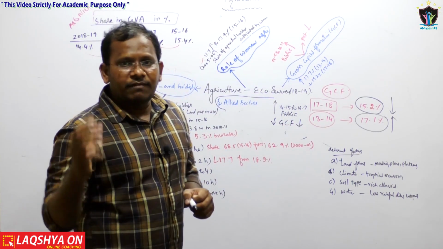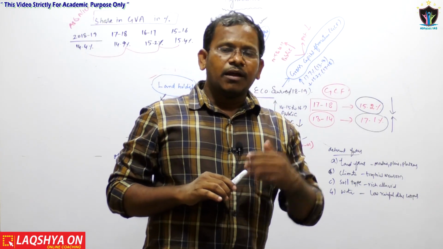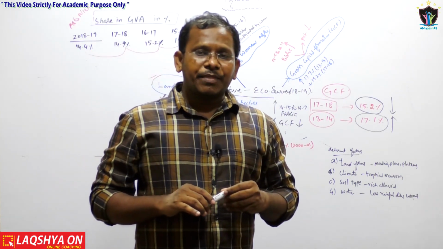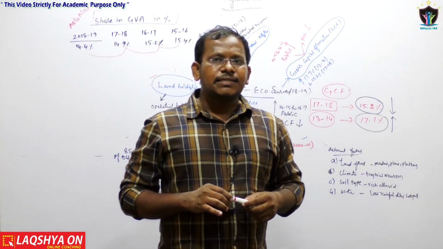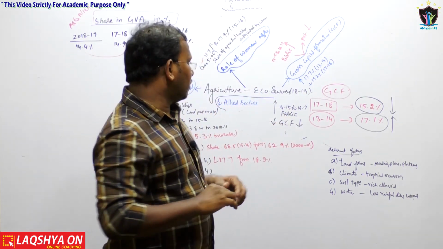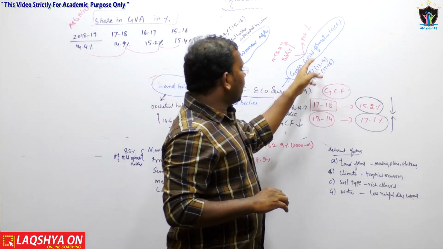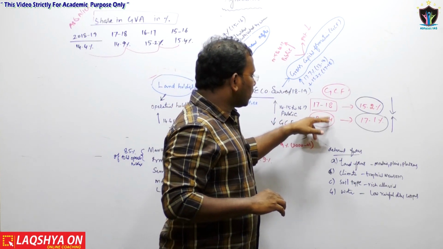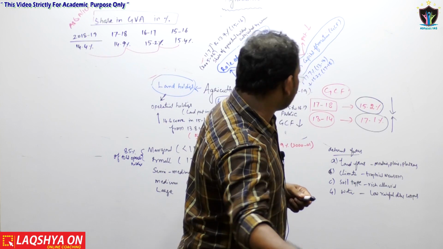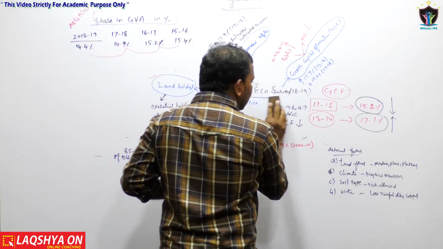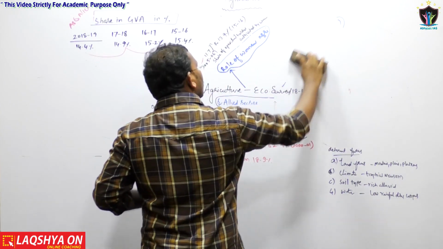That means investments from the private sector are decreasing in the agriculture and allied sectors, whereas investments from the public sector are constantly increasing. That is the reason why the agriculture and allied sectors are getting lesser gross capital formation from 2013-14 to 2017-18. In 2013-14 it was 17.1%, whereas in 2017-18 it is only 15.2%.